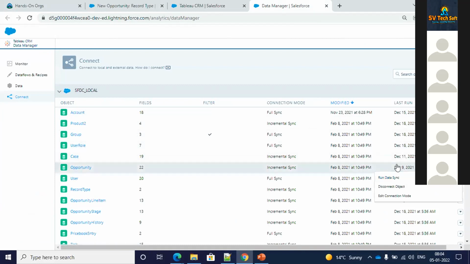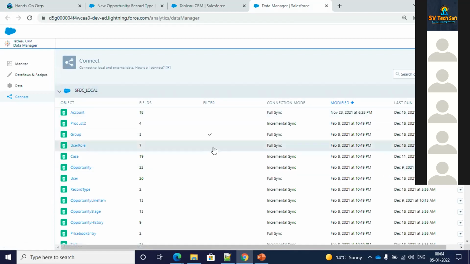And as you can see here, we get to see when it was last modified and when it was last run. So I have to ensure that to get the recent real-time data, I have to run this. That's the first thing. After that, that record I will be able to see here, and I can do certain other transformations. So that is one thing you always have to do, from wherever you're pulling it. Like currently it's from Salesforce, you have to ensure that to get the recent ones, you always run that.